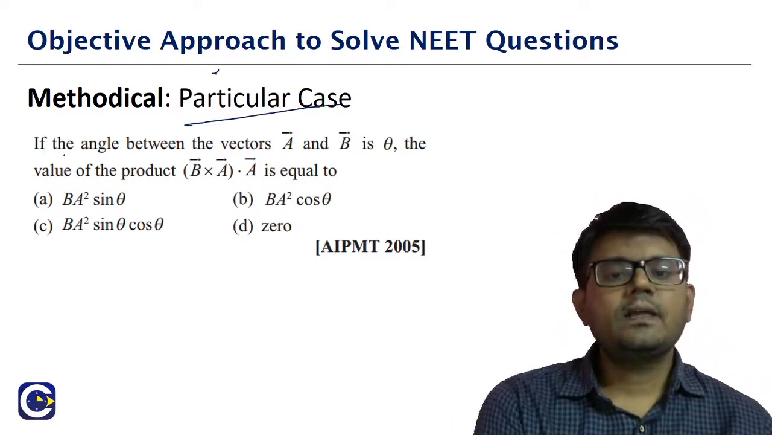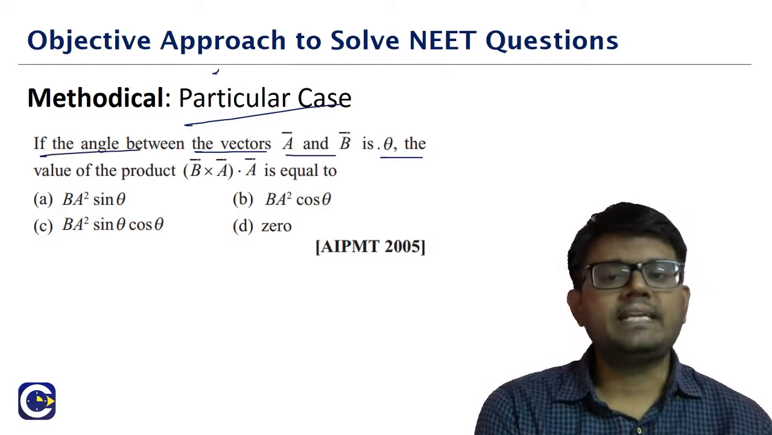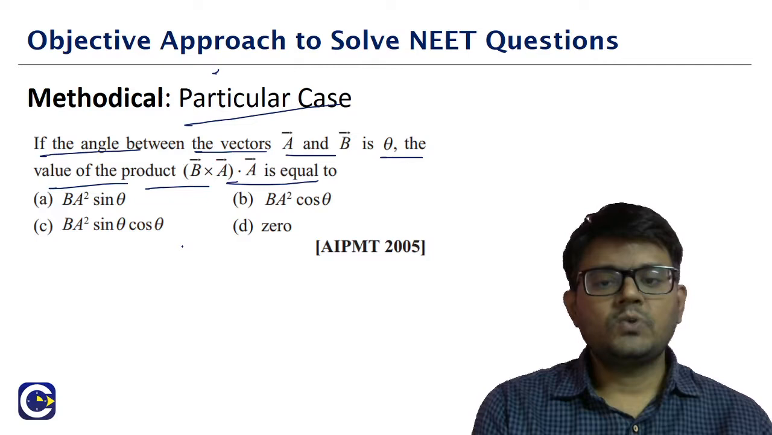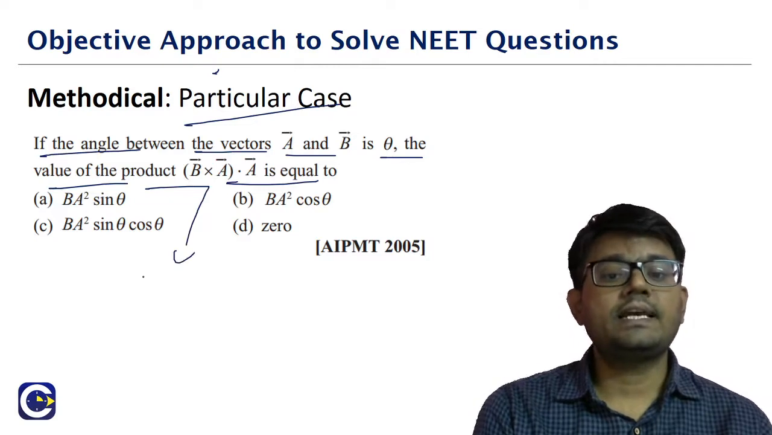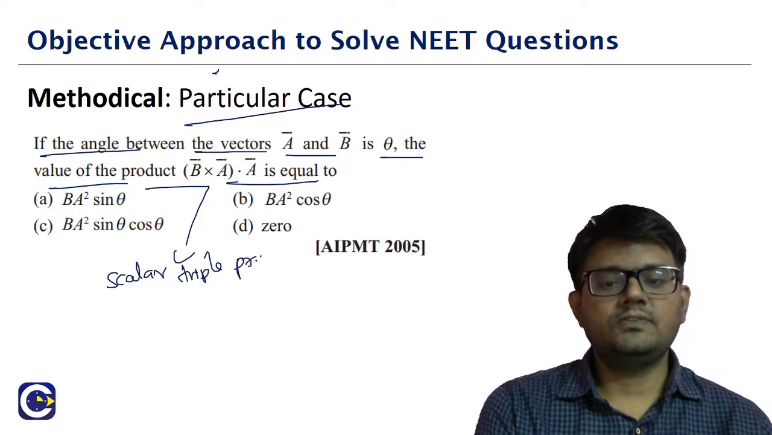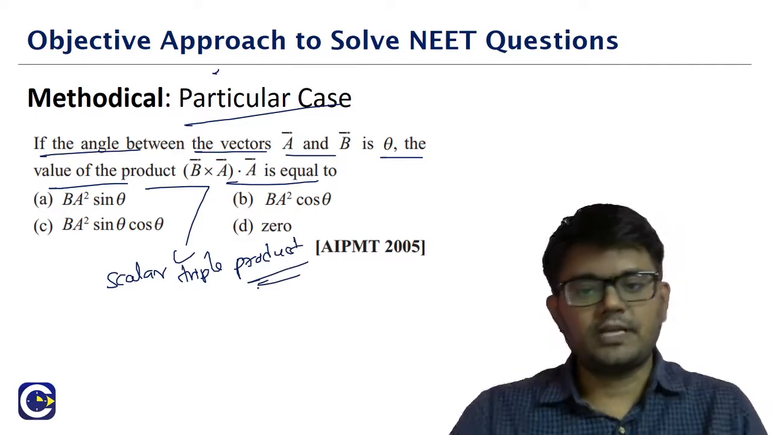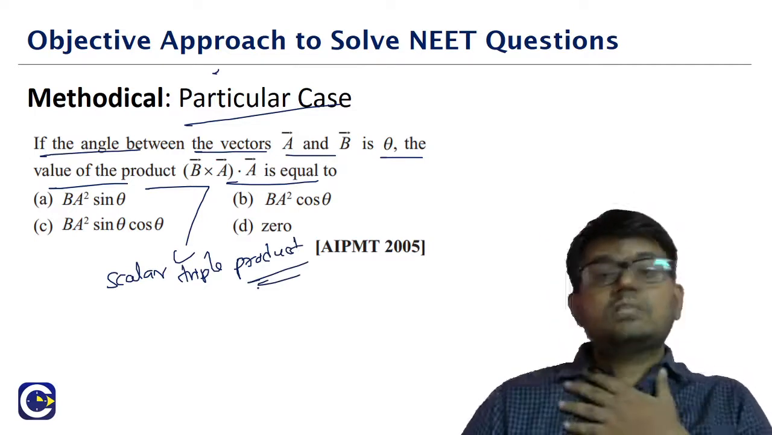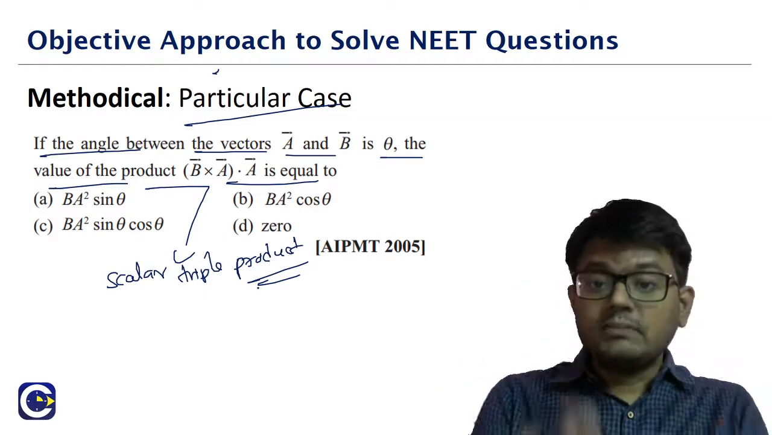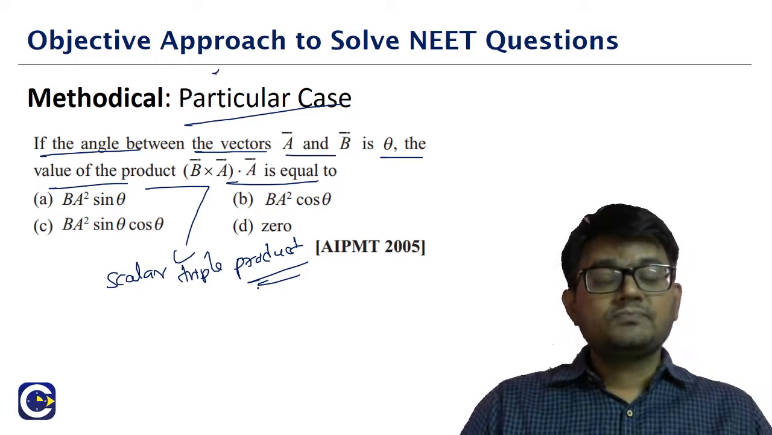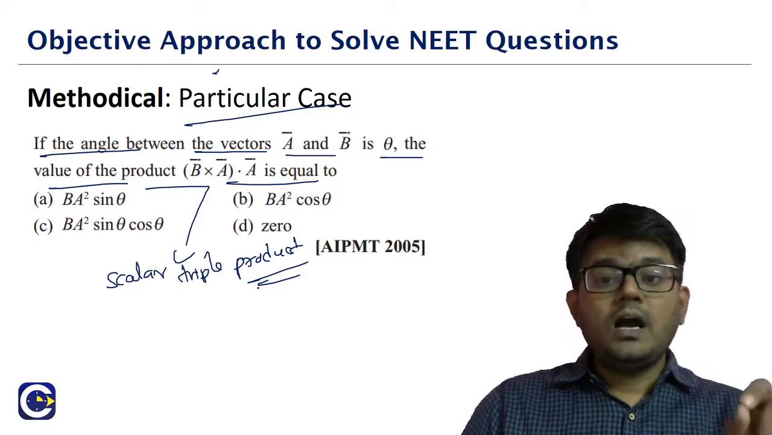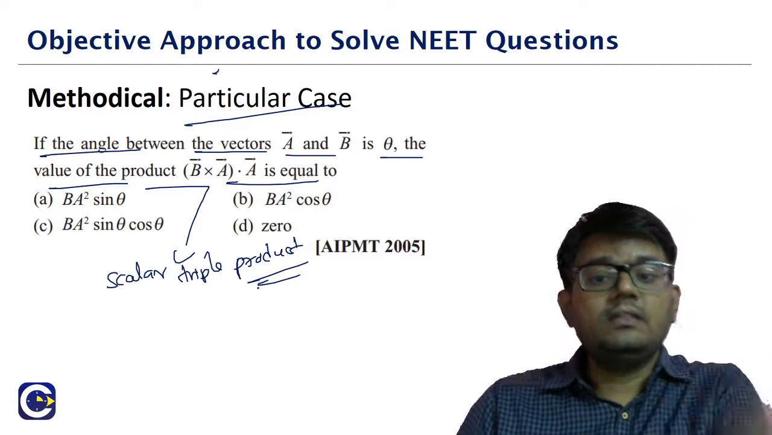So you can see here, if the angle between A bar and B bar is theta, the value of the product B cross A dot A. Okay, so generally what we call it as? We will be calling it as a scalar triple product. This is also a question that has come in 2005. So here I am assuming that I know something about the vectors and their operation, but I don't know fully how to tackle this scalar triple product.